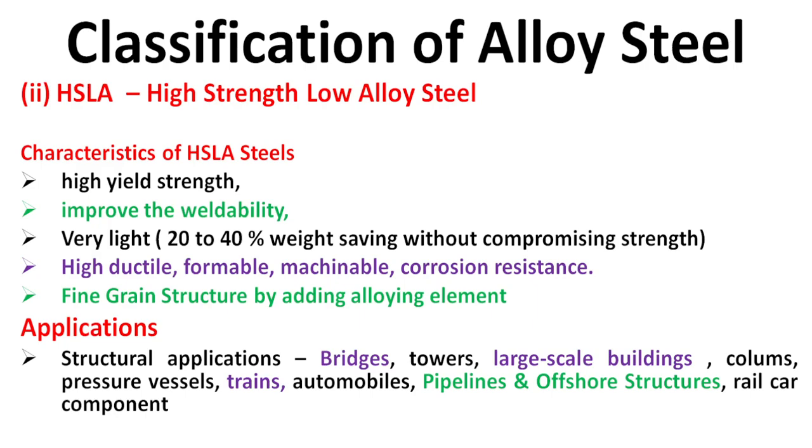The characteristics of HSLA are high yield strength, improved weldability, and very light material, so there is a 20 to 40% weight saving without compromising the strength. It is highly ductile, formable, machinable and corrosion resistant. The fine grain structure, obtained by adding alloying elements, is mainly used in structural applications of bridges, towers, large scale buildings, columns, pressure vessels, trains, automobiles, pipelines, offshore structures and rail car components.